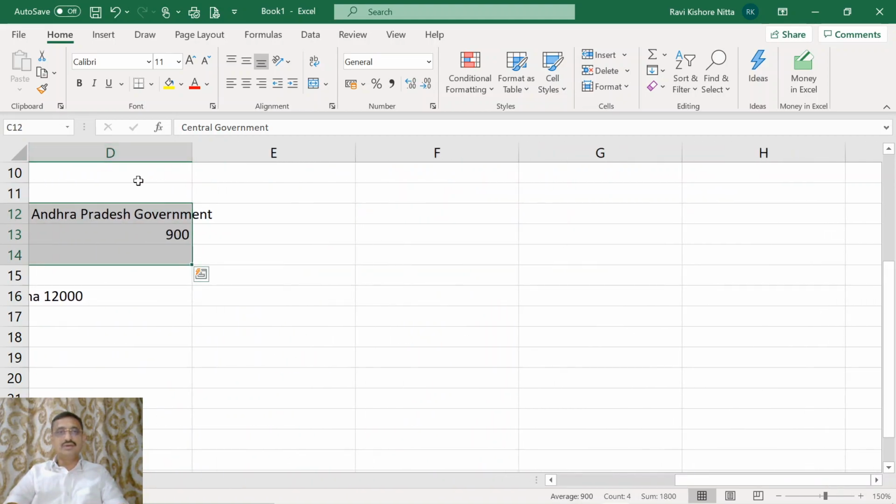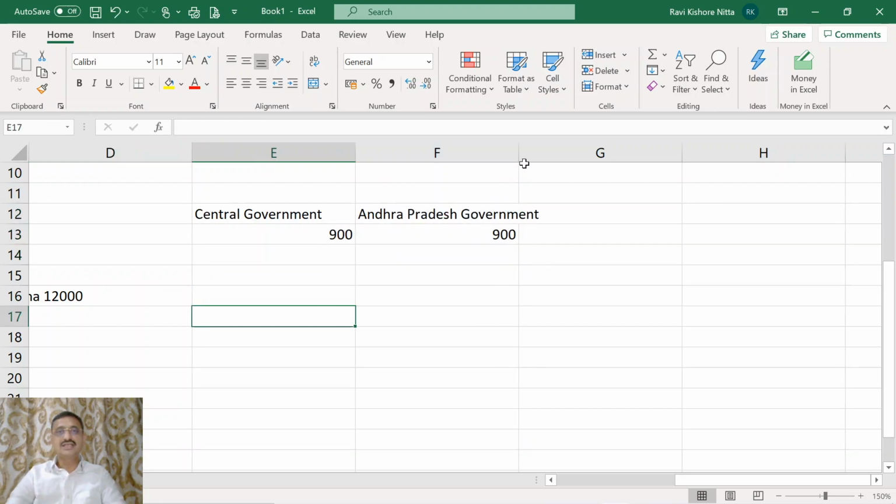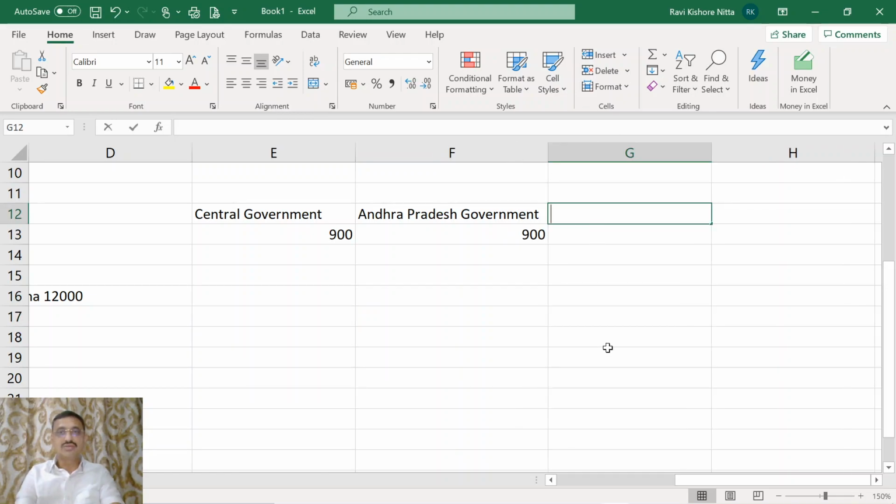Now let us come here. So central government, Andhra Pradesh government and Telangana government.